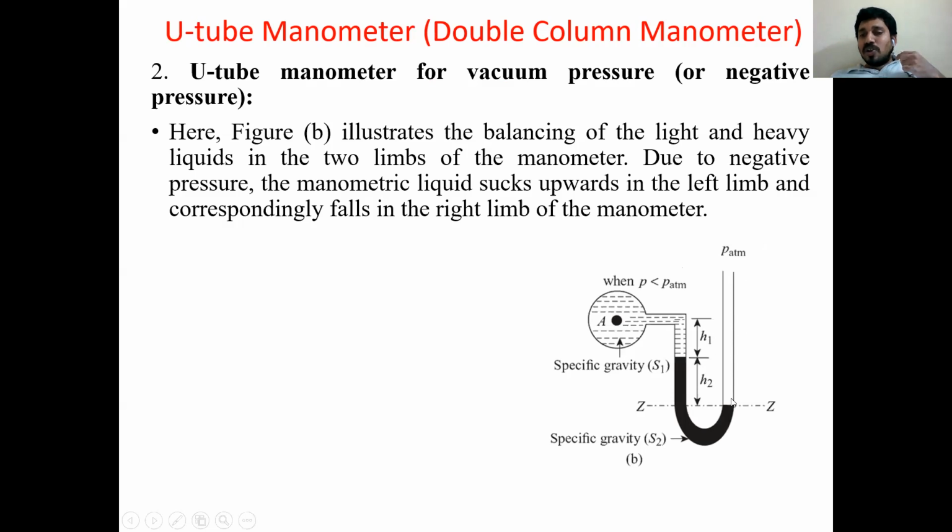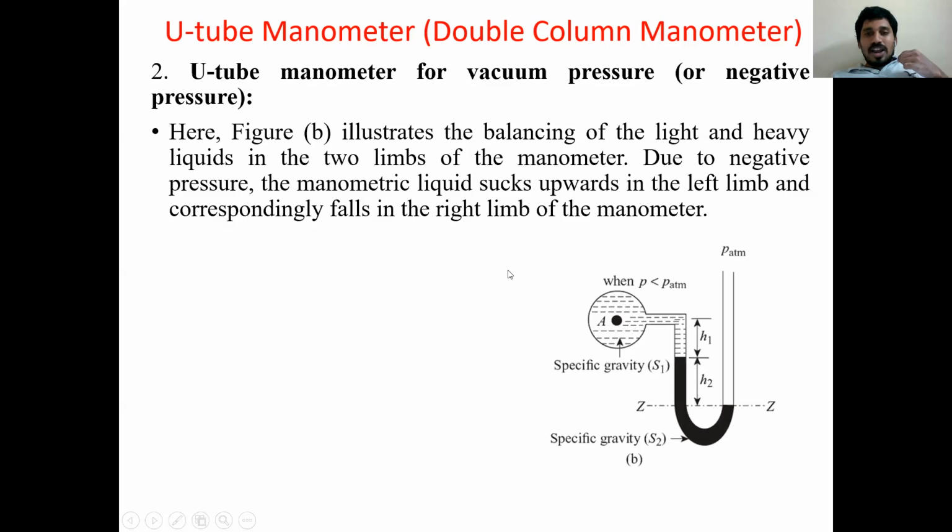Now on the right limb, if you observe, because of the high value of atmospheric pressure, the second working fluid is going downward in the right limb. On the left limb, that value is raised because of the high pressure of the atmospheric value. In the pipeline, pressure is very less. That's why in the left limb, the liquid value has been raised. It is going to be pushed, the liquid we have in the pipeline.